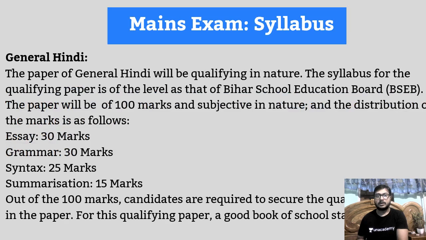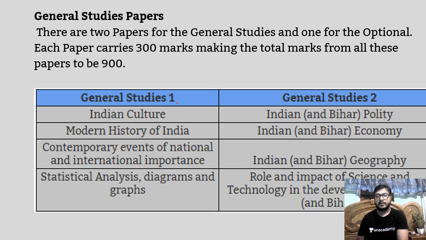Now the mains syllabus. I have already told you, Hindi is just of qualifying nature. In GS paper 1, you have to go through Indian culture, modern history of India, contemporary events of national and international importance, statistical analysis, diagrams and graphs. This is the mathematical statistical portion. In GS paper 2, you have to study polity, economics and geography, along with a very important topic: the role and impact of science and technology in the development of India and Bihar. Very important topic, and this topic is important for your interview also.